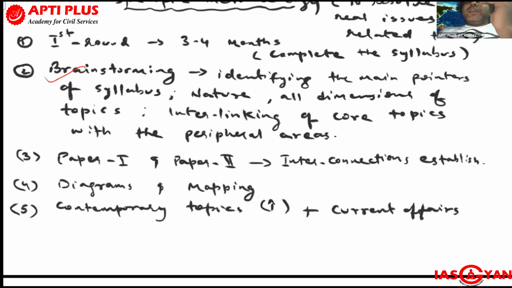And the way of thinking, the flow line: when you are able to develop the flow line, the mind map gets developed, and that mind map will give all the dimensions of the topics which you have already read in the authentic textbooks, the class notes or on the internet. Wherever you read, just make the mental mind map for that particular topic. Whatever mind maps there are, that is yours. Next is interlinking of this core topic with the peripheral area.